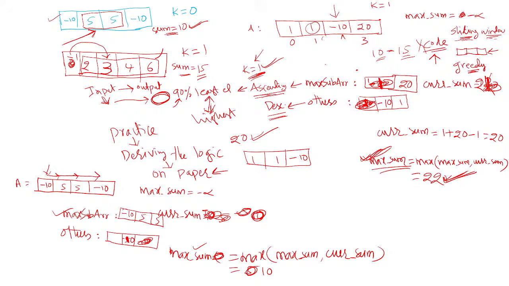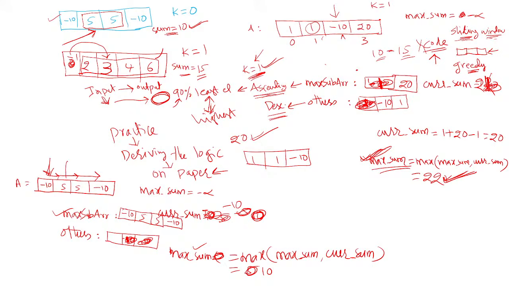Your window contains one more element, minus 10. The others are 0, no elements. So update the current sum. Current sum is nothing but minus 10. Swap, no swap, the max sum is again 10 only. So that means taking the first element onwards, we increased the window size and identified the maximum for the first element.